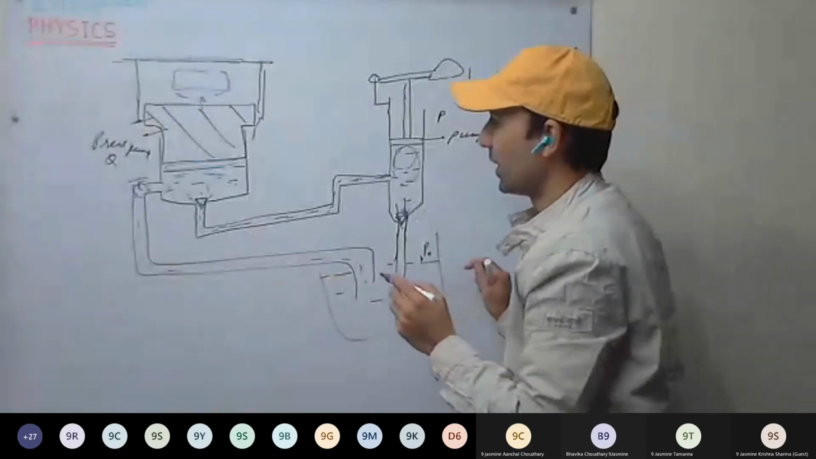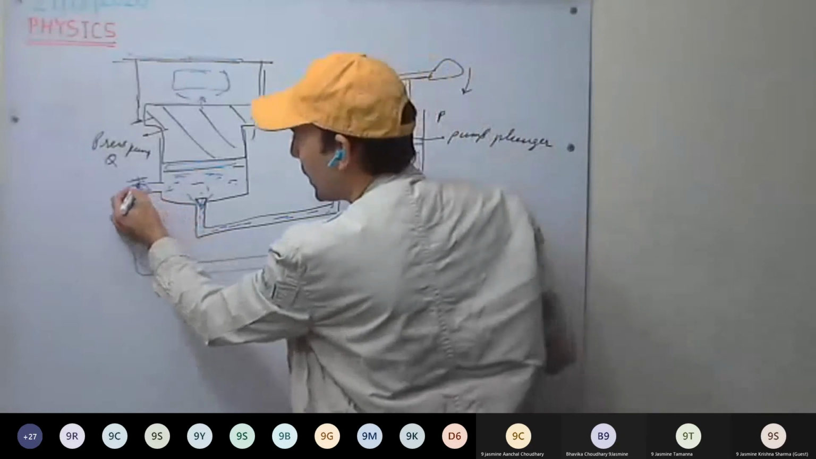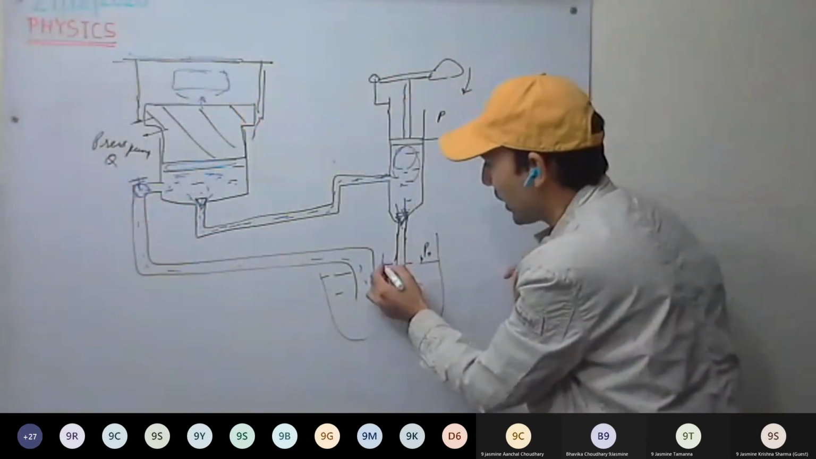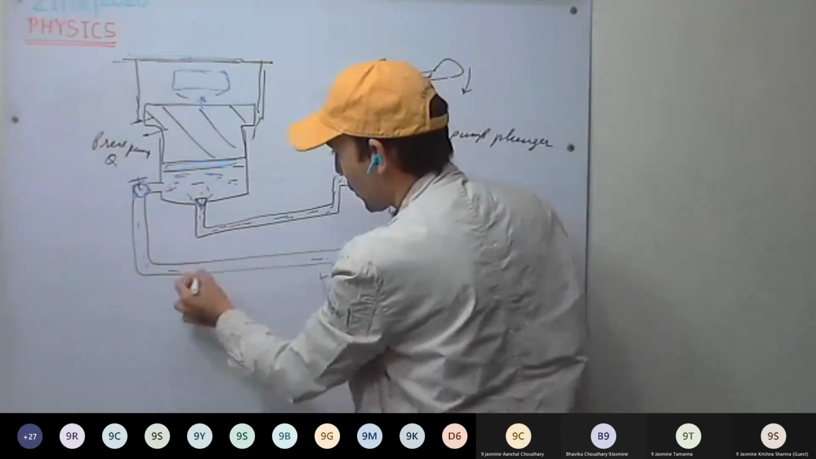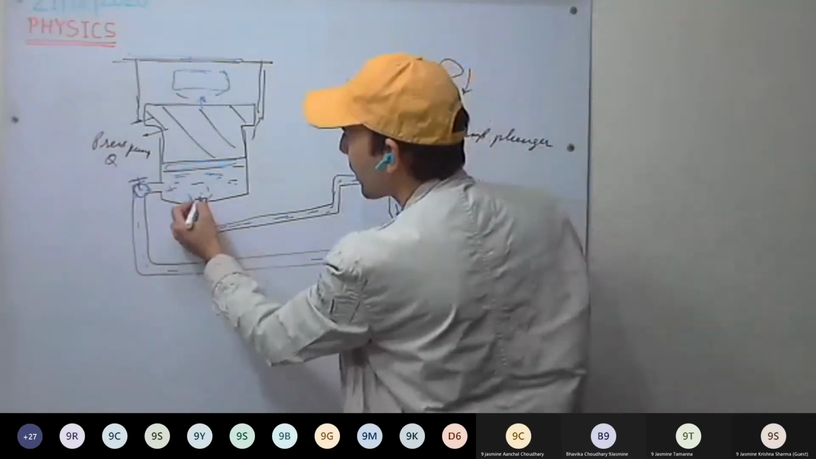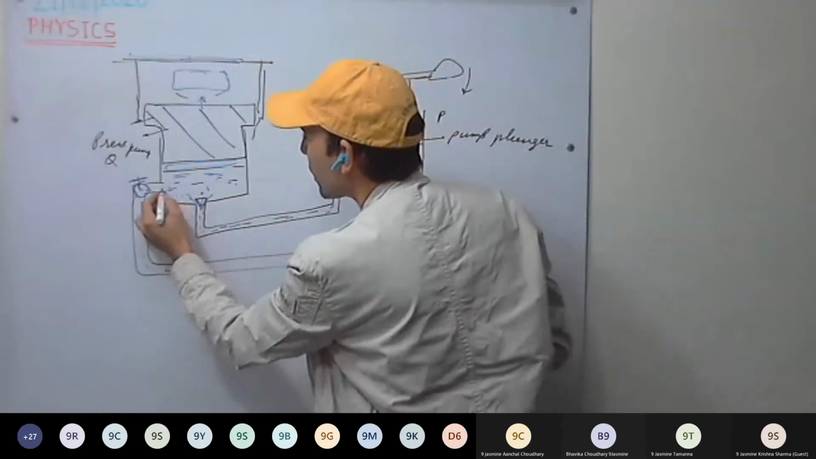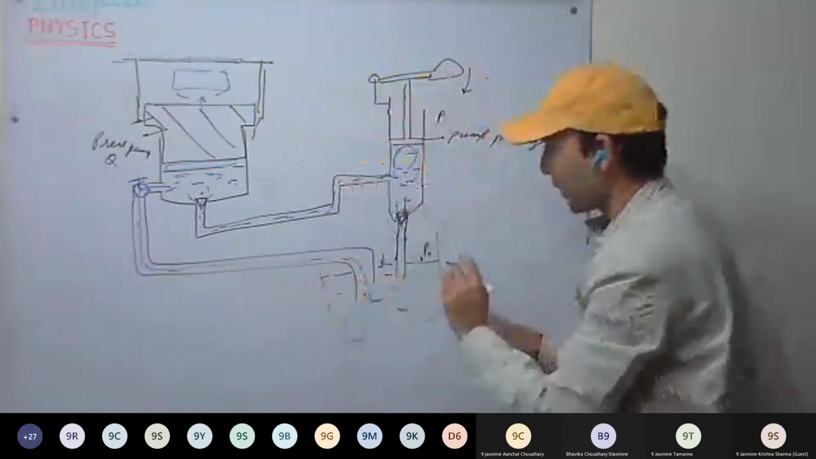So for that, what will we do? We will open this tap. Here we have atmospheric pressure at this point, so some liquid will flow out. As you open the tap, the pressure will be released and the liquid will flow out.